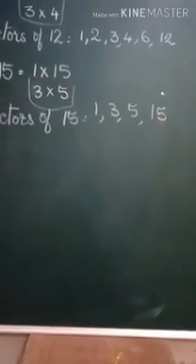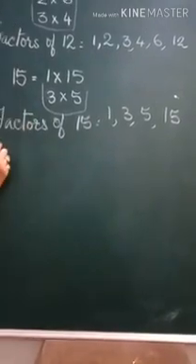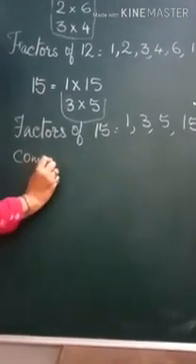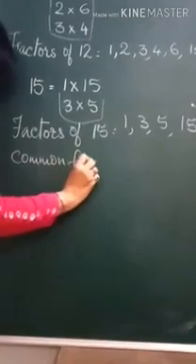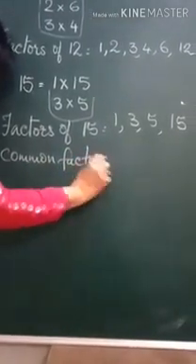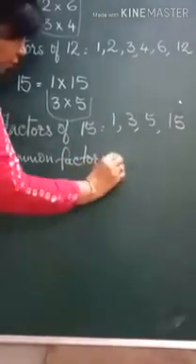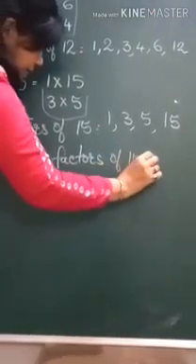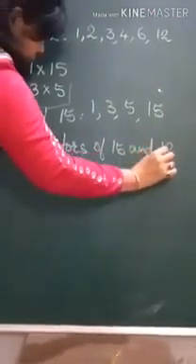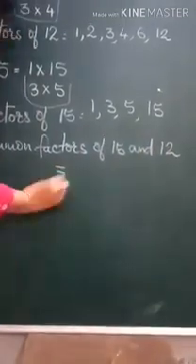Here also we can find the common factors. We can find the common factors of 15 and 12. So let's find common factors. The way we found common multiples, we can find common factors of 15 and 12. Common means which are there in both.